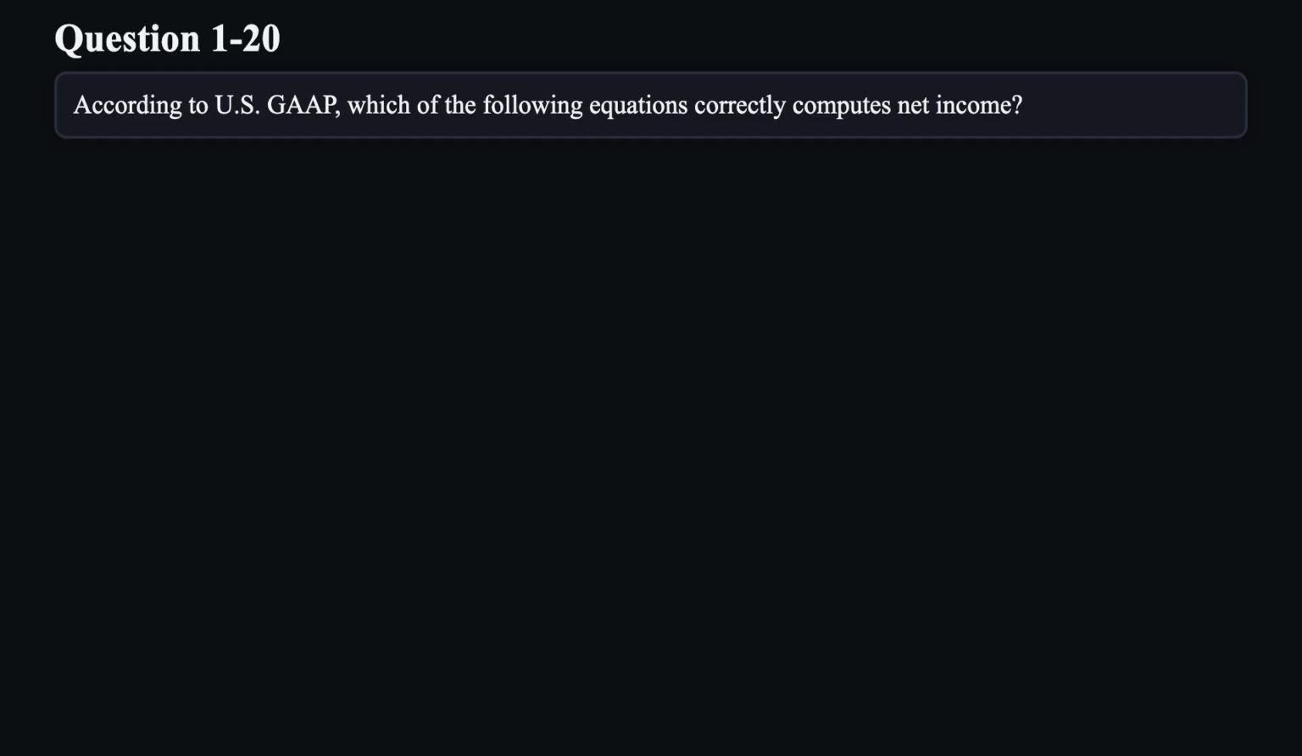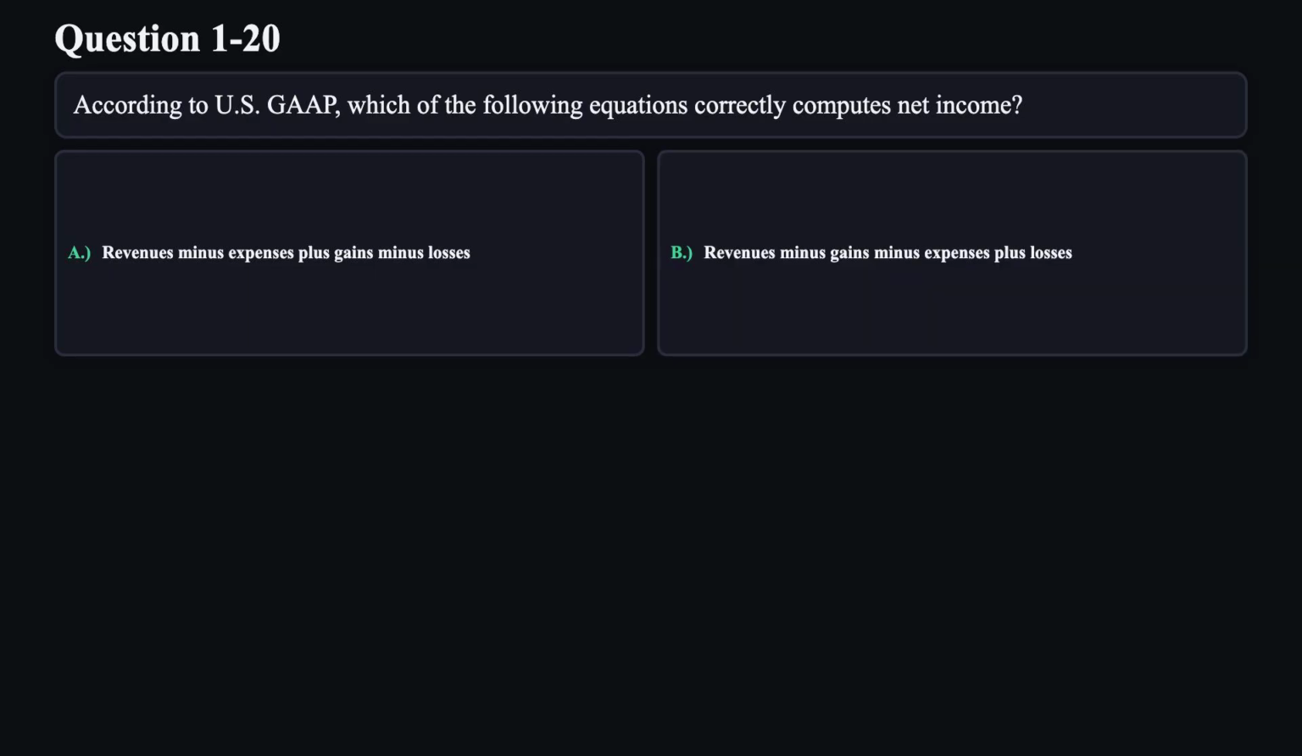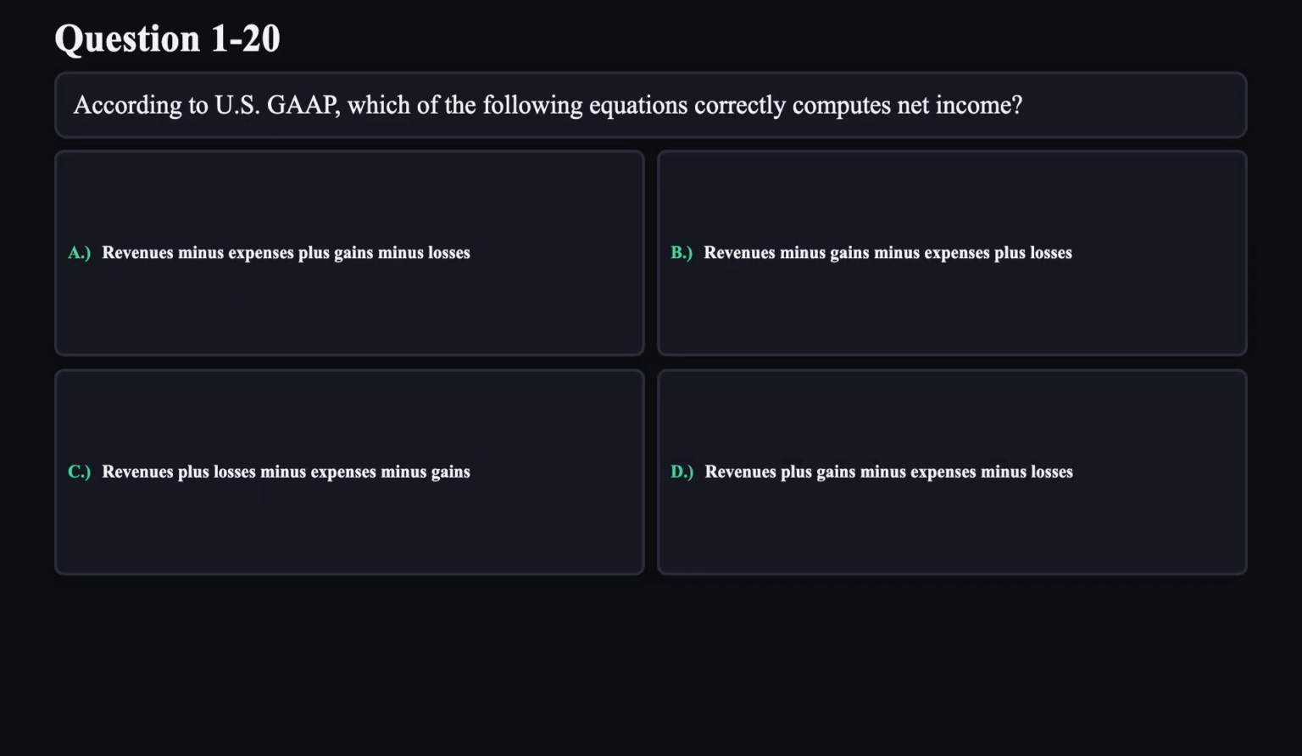Question 20. According to US GAAP, which of the following equations correctly computes net income? A. Revenues minus expenses plus gains minus losses. B. Revenues minus gains minus expenses plus losses. C. Revenues plus losses minus expenses minus gains. D. Revenues plus gains minus expenses minus losses.